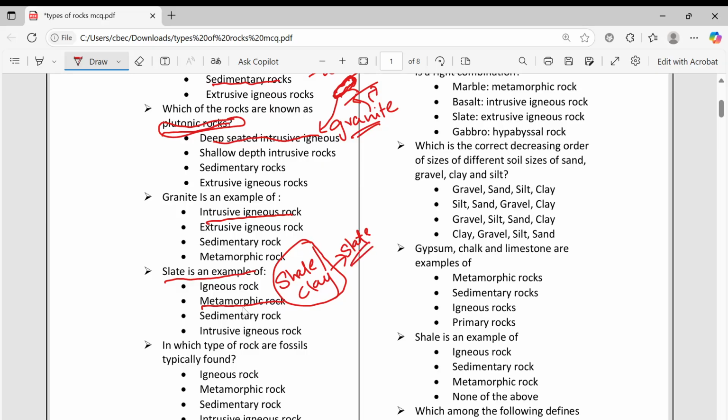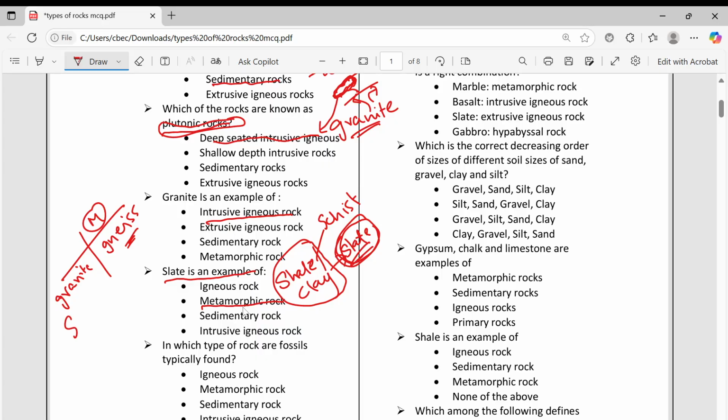Granite, which is igneous rock, will convert into gneiss. Gneiss is a metamorphic rock. And I told shale clay will convert into slate. Shale also will convert into schist. Schist is also a metamorphic rock.